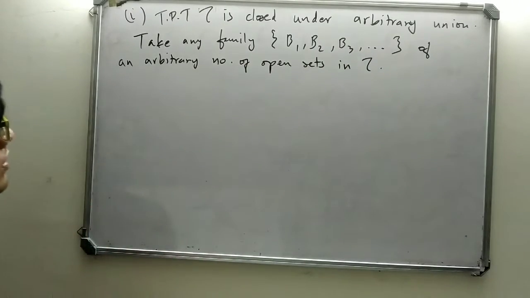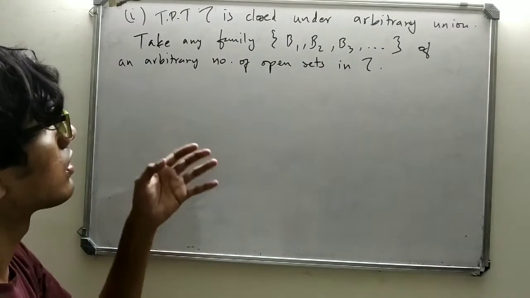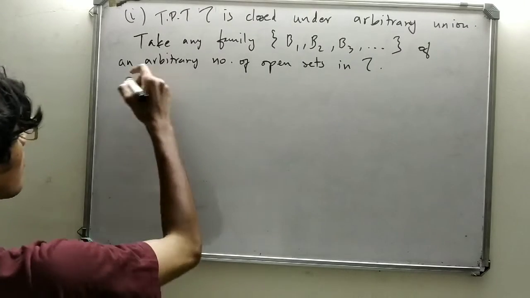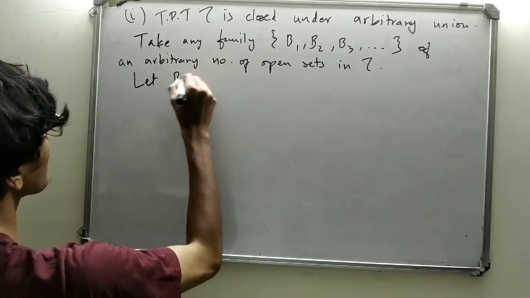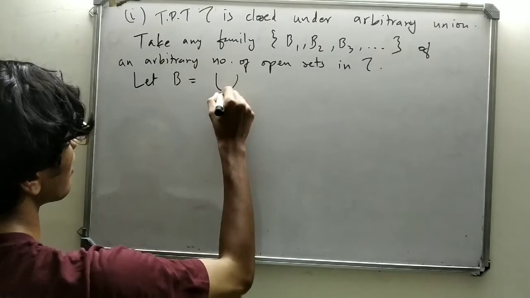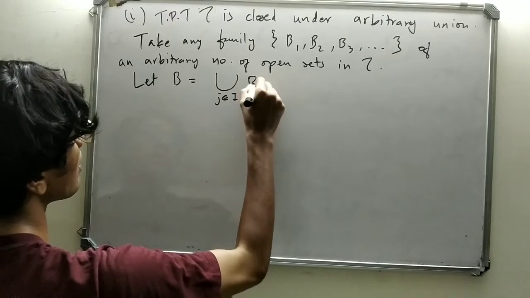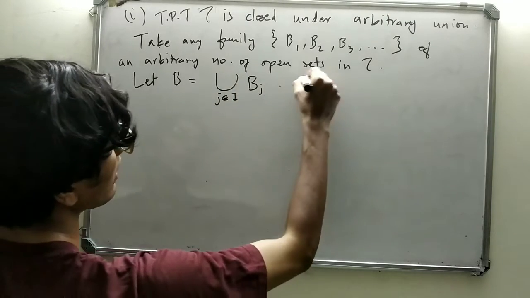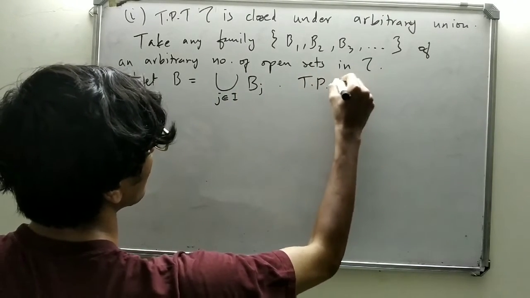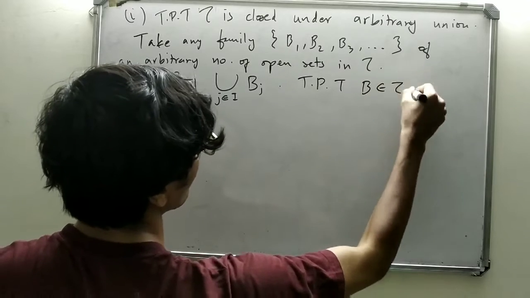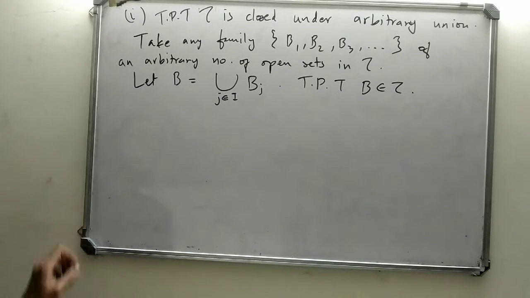We need to prove that their union is also a member of tau. So let B equal the union over j of Bj. We need to prove that B is an element of tau. How do we do it?